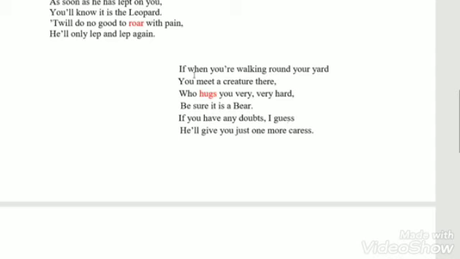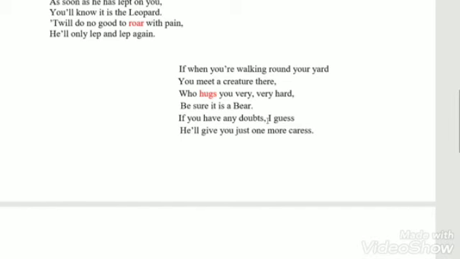The poet says, when you are walking around your yard and you meet a creature there that will hug you very, very hard, you will be sure that it is not any other animal but a bear. If you have any doubt about the animal, I guess that animal will give you just one more kiss to make you understand that it is not any other animal but a bear.